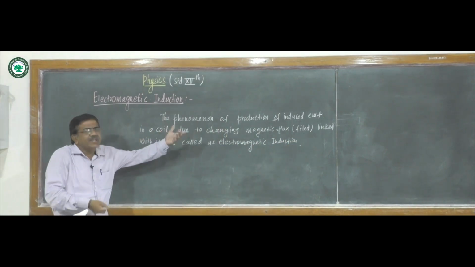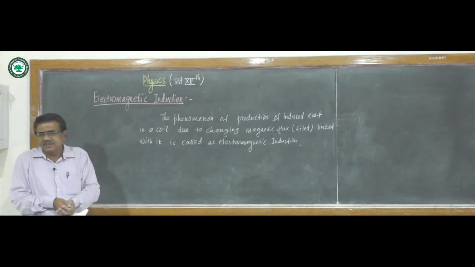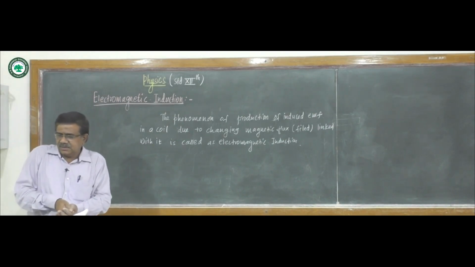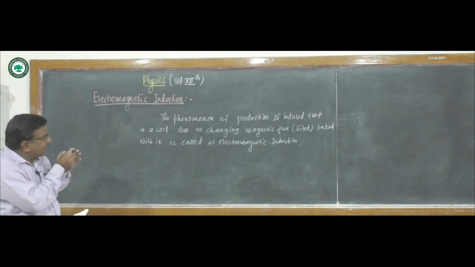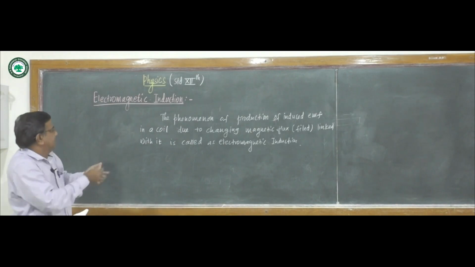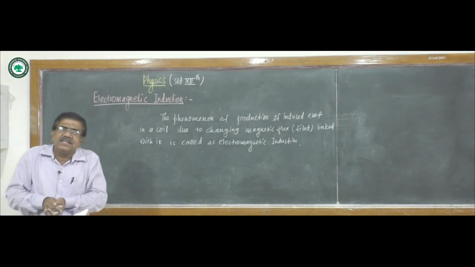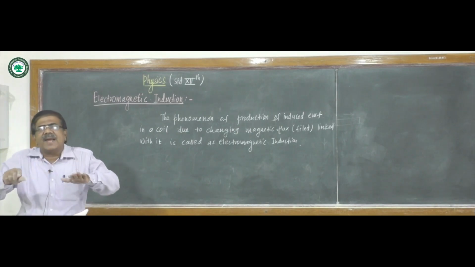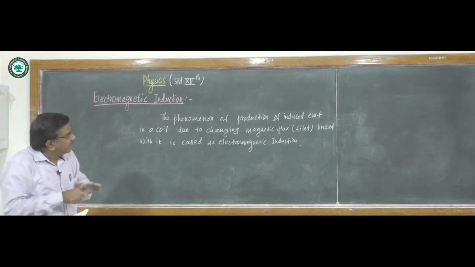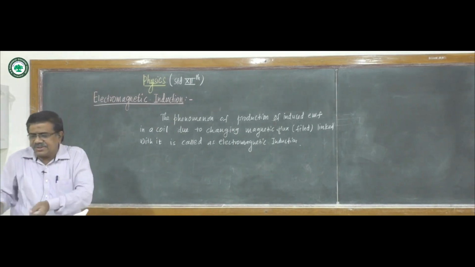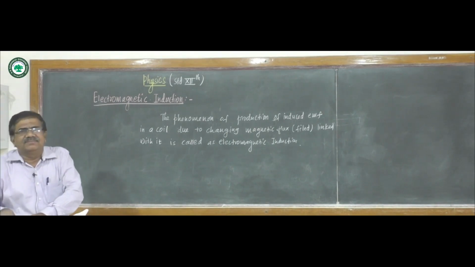There is a production of induced EMF in a coil due to changing magnetic flux or magnetic field linked with it. If there is no change in magnetic flux, EMF is not induced in the coil.